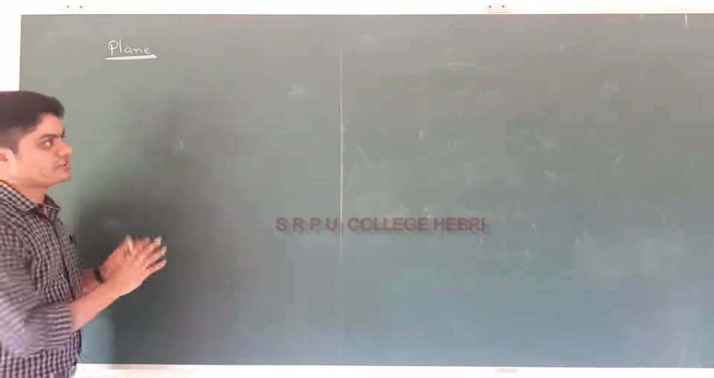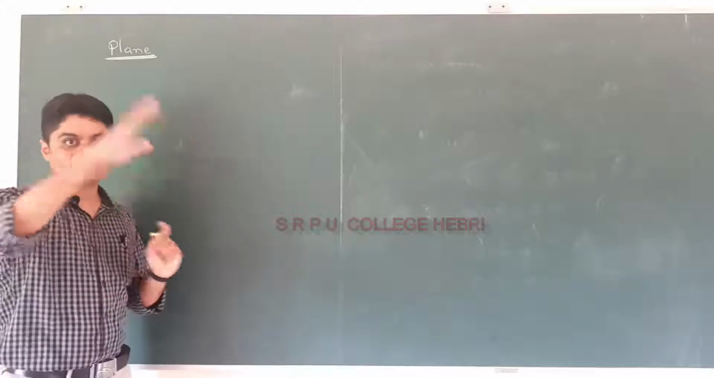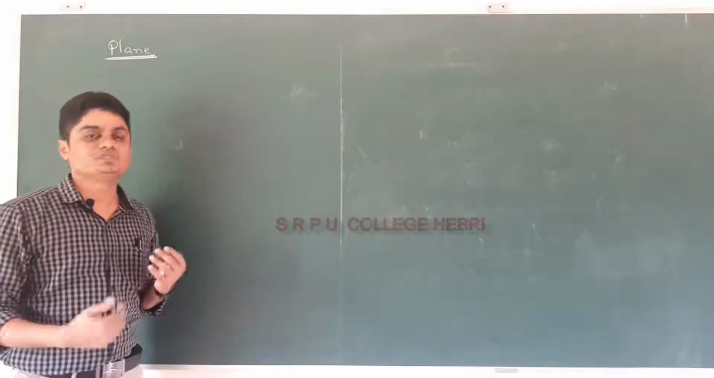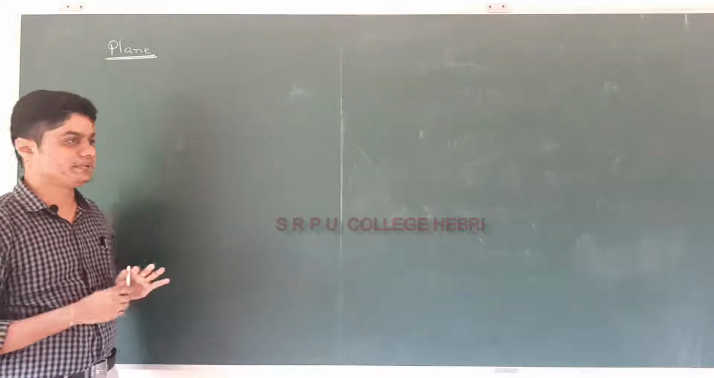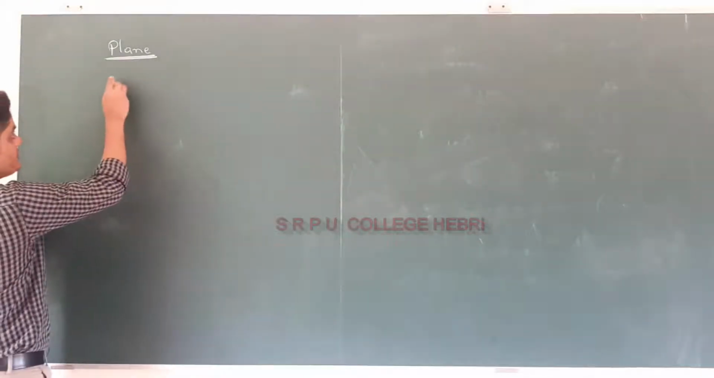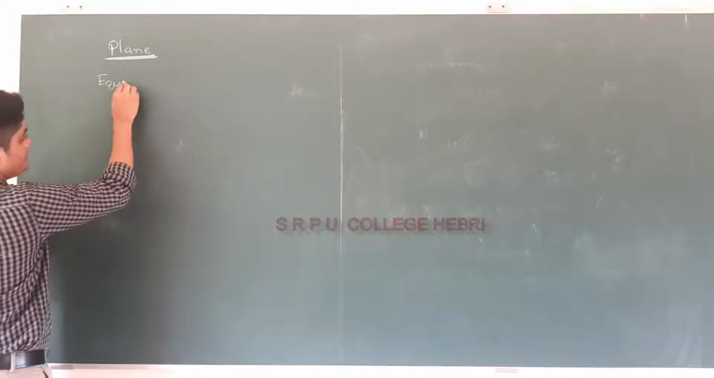So plane, and this board is a plane. The room will be space. The walls of the room are known as planes. Whether it is the floor, the roof or the walls, everything is known as a plane. So first we are going to learn its equations, different types of equations.